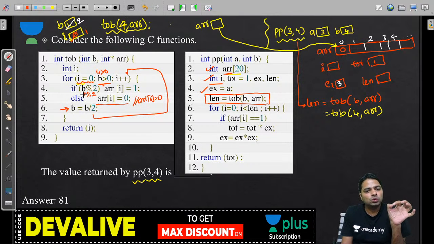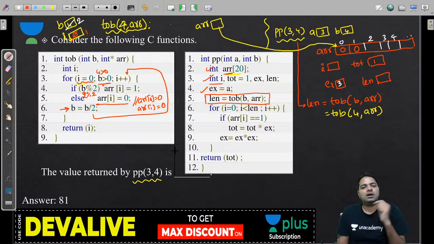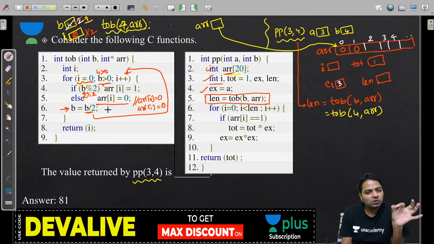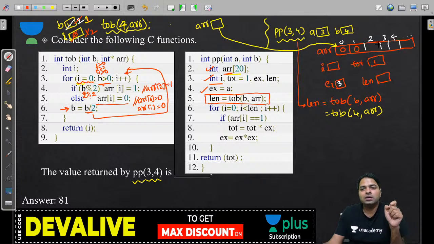Now b is 2, 2 mod 2 is 0 again, then array of 1 is going to be 0, so 0 in actual parameter, and b is equal to b by 2, 2 by 2 is going to be 1. 2 by 2 is 1, guys. Then we go back again to i plus plus, 1 becomes 2, and now 1 greater than 0, right? Previously 2 greater than 0, now 1 greater than 0, so 1 mod 2 is 1. So this time ARR of 2 becomes 1. Then b is equal to b by 2, but 1 by 2 is 0.